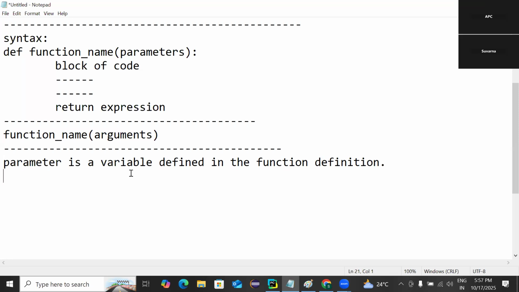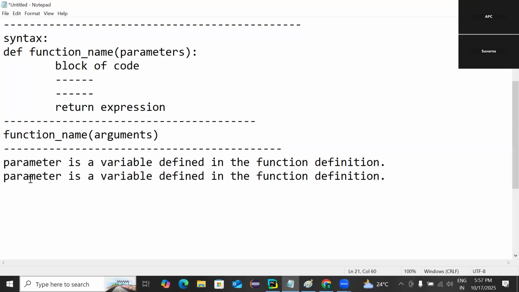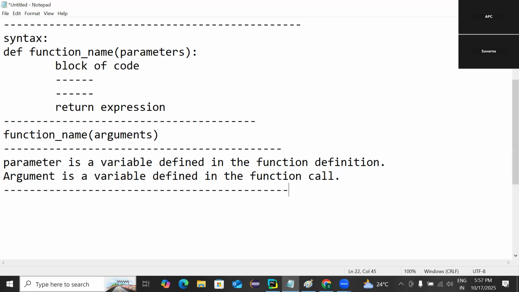And what is an argument? An argument is in the function call. The variables that we are using in the function call are the arguments, and the variables that we are using in the function definition are called the parameters. And the number of parameters and arguments should match.